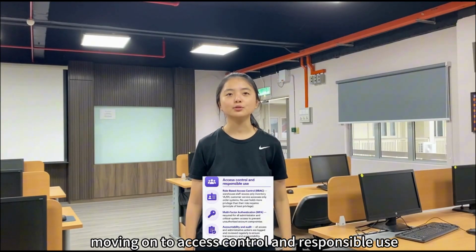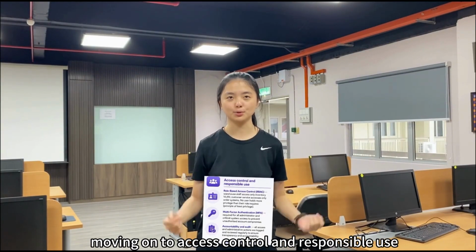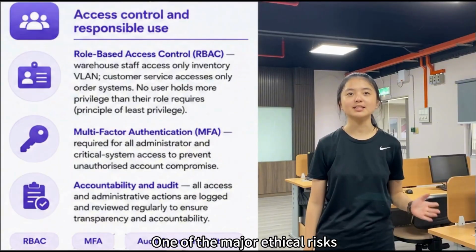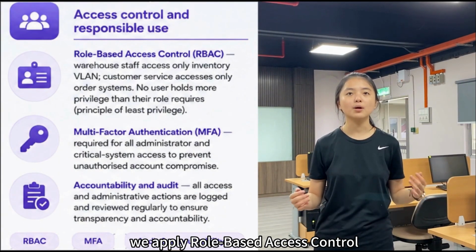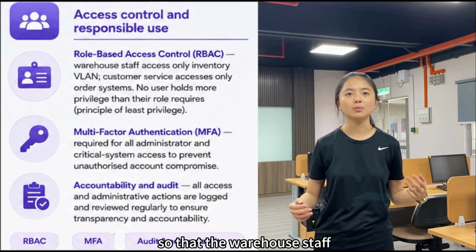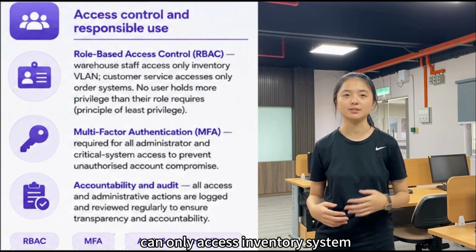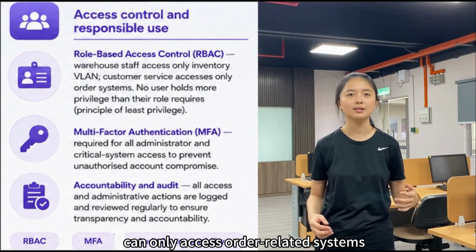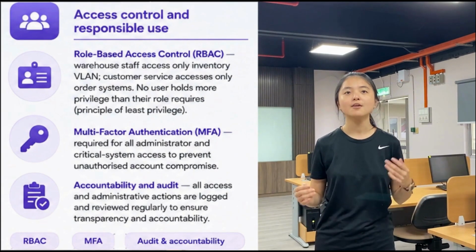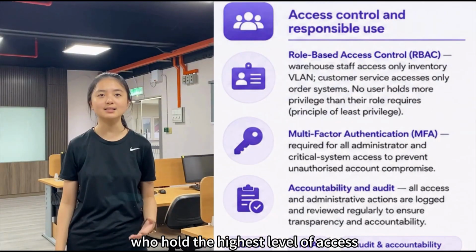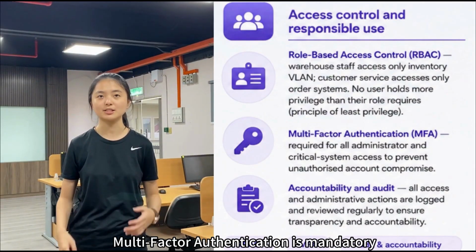Secondly, moving on to access control and responsible use. One of the major ethical risks in any organization is the misuse of access privileges. To address this, we apply role-based access control so that the warehouse staff can only access the inventory system, while customer service staff can only access all the related systems. This follows the principle of least privilege. Furthermore, for administrators who hold the highest level of access, multi-factor authentication is mandatory.